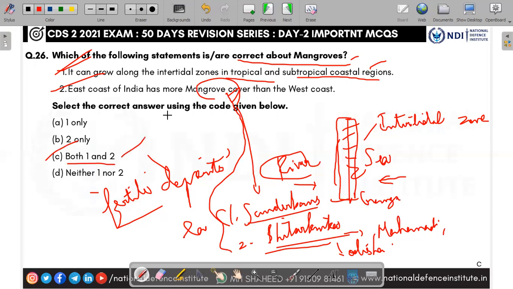Even in Tamil Nadu, in the Pulicat Lake and also in Pondicherry, you can see mangroves, the famous Pichavaram in Cuddalore, Chidambaram. Pichavaram is also a mangrove. Yes, Kaveri Basin.